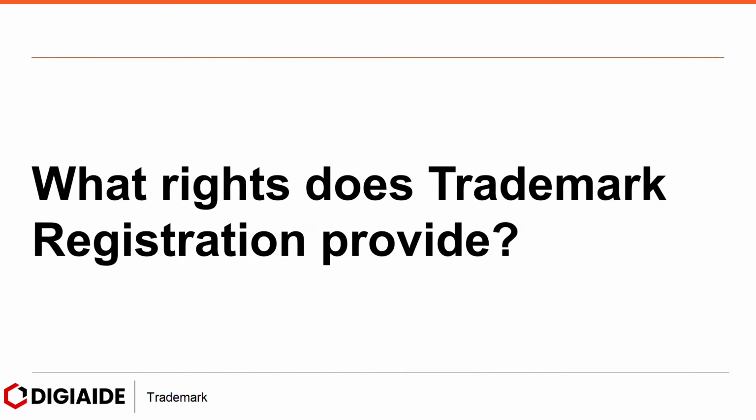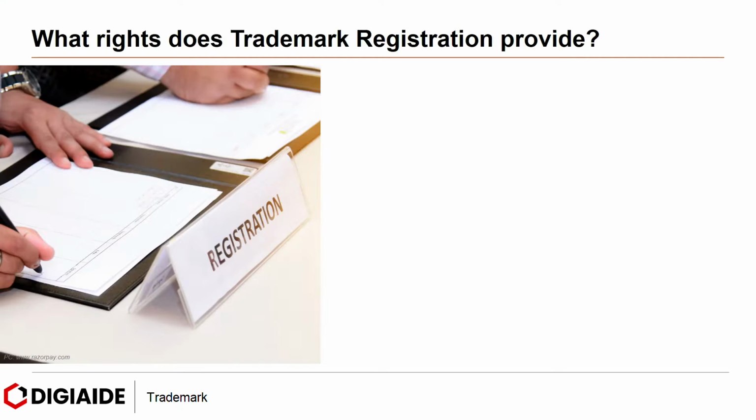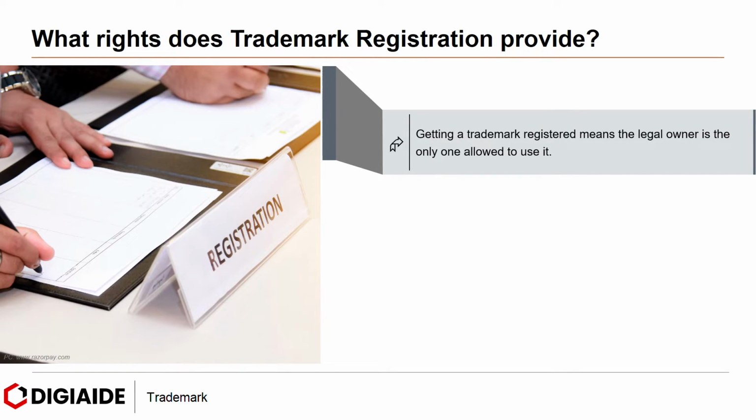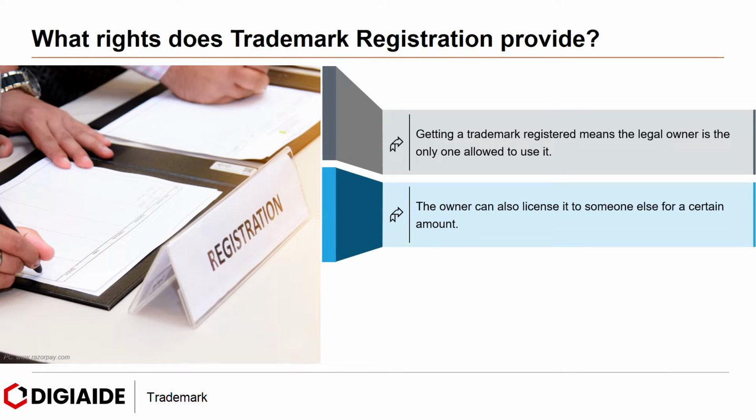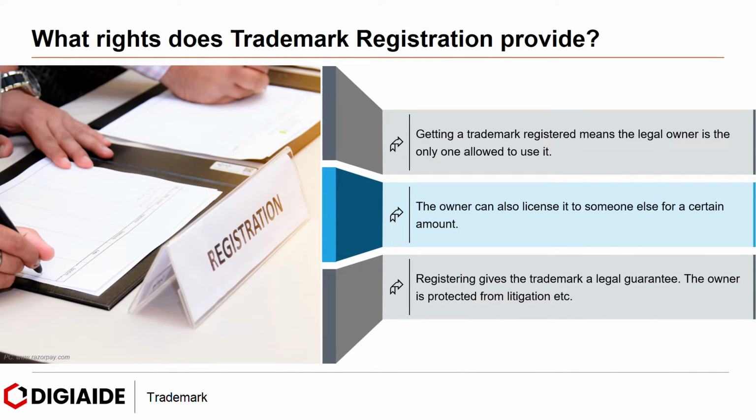Moving on to what rights does trademark registration provide? Getting a trademark registered means the legal owner is the only one allowed to use it. The owner can also license it to someone else for a certain amount. Registering gives a trademark a legal guarantee. The owner is protected from litigation, etc.